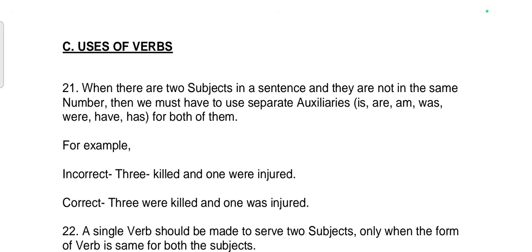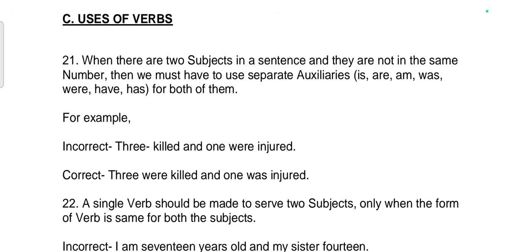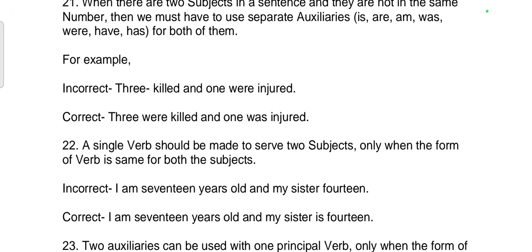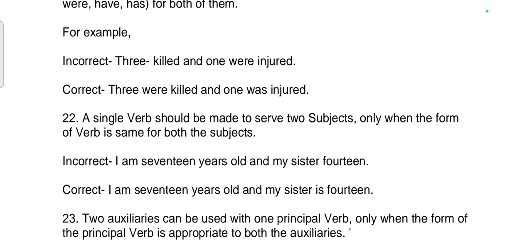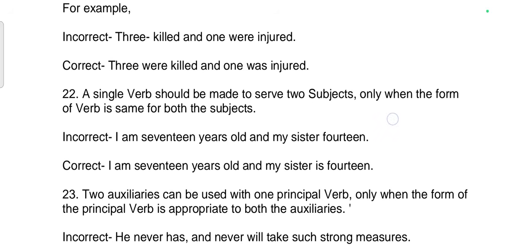See, uses of verb. 21st rule. When there are two subjects in a sentence and they are not in the same number, then we must use separate auxiliaries, is, am, are, was, were, have, has, for both of them. For example, incorrect sentence: 3 killed and 1 were injured. Correct sentence: 3 were killed and 1 was injured.